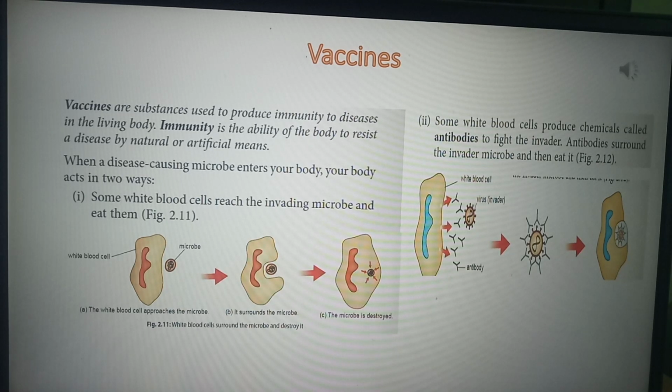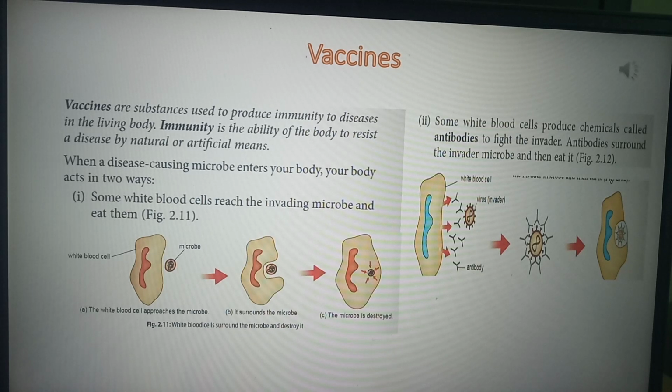Some of the white blood cells reach the invading microbe and eat them. So when a microbe has entered your body, the white blood cell will reach that microbe, and when it has reached it, it will eat that microbe.